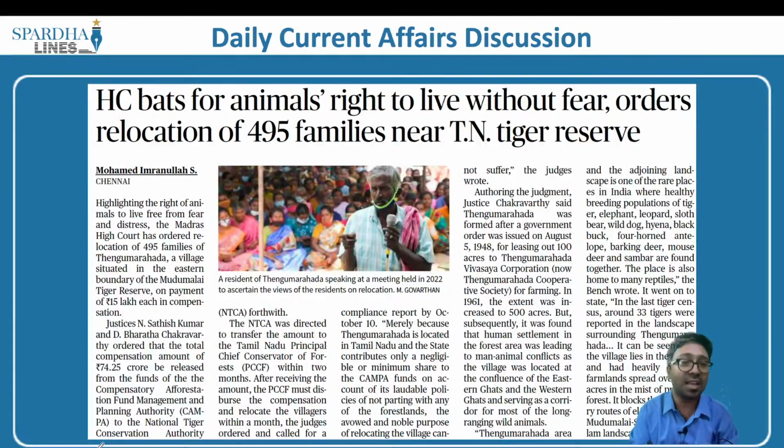This article says High Court bats for animals' right to live without fear. What is the context? Highlighting the right of animals to live free from fear and distress, the Madras High Court has ordered relocation of 495 families of Tengu Murahada, a village situated on the eastern boundary of Mudumalai Tiger Reserve. The first important pointer from the examination point of view is, where is this Mudumalai Tiger Reserve? This happens to be a tiger reserve in the state of Tamil Nadu.